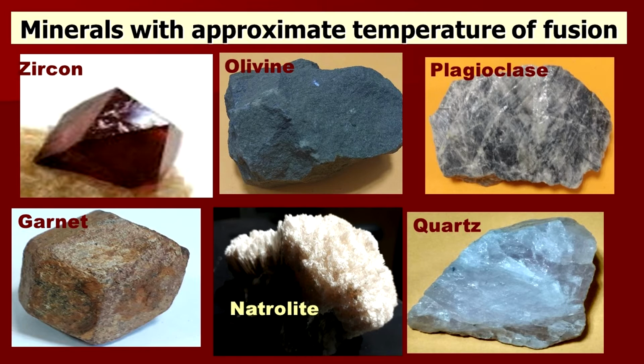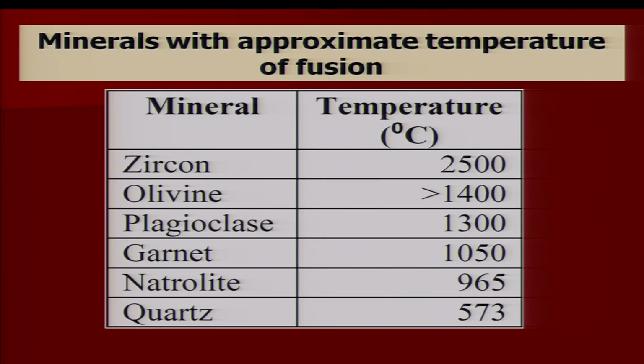Garnet fusion takes place at 1050 degrees, and natrolite, which is a secondary mineral, a variety of zeolite, has a fusion temperature of 965 degrees. Quartz has the lowest temperature of fusion, which is 570 degrees centigrade. Quartz gets melted at a low temperature.